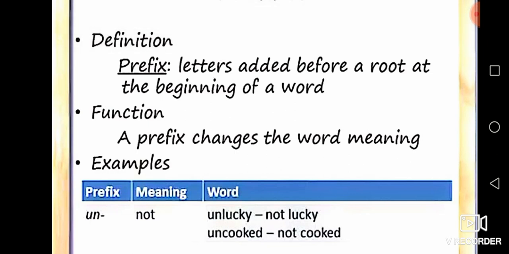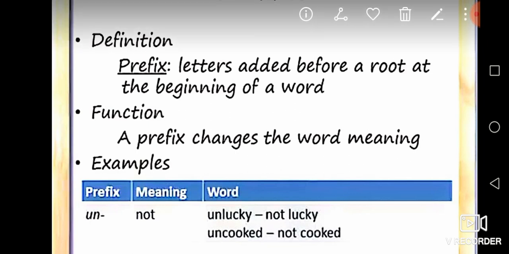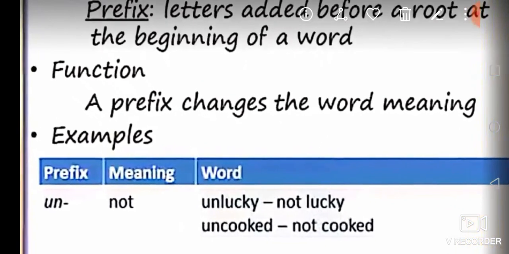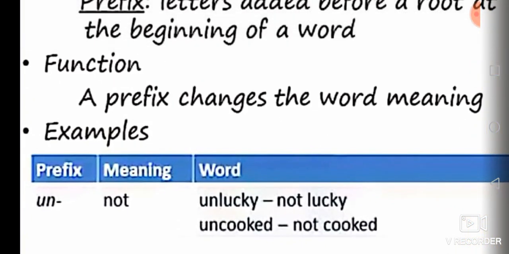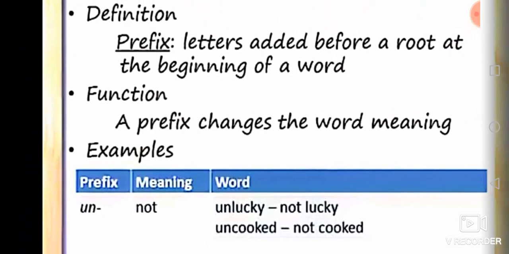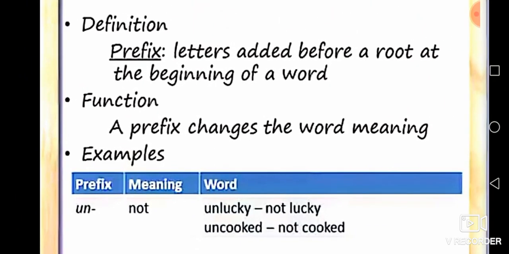The word unlucky. Listen, the word is unlucky. Lucky is the root in the word. Clear? Root is the base of a word.